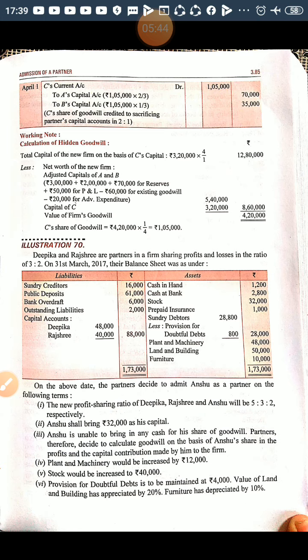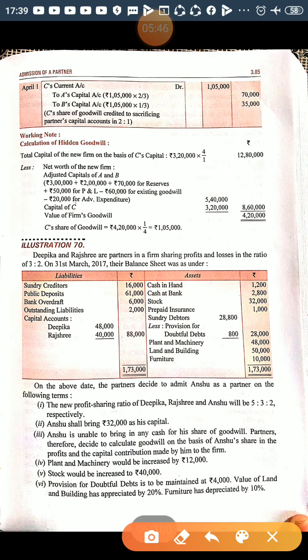Deepika and Rashri are having an old ratio of 3:2. The new profit sharing ratio, they have given you, is 5:3:2. So on the basis of that, you should calculate who is sacrificing and who is not sacrificing. That will be judged after calculation.